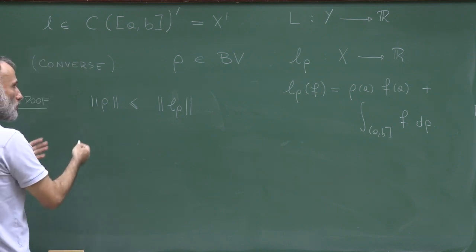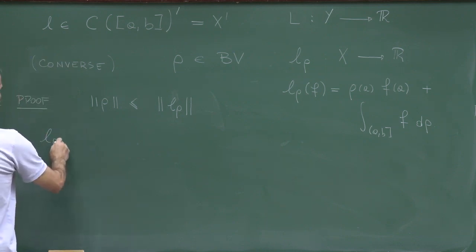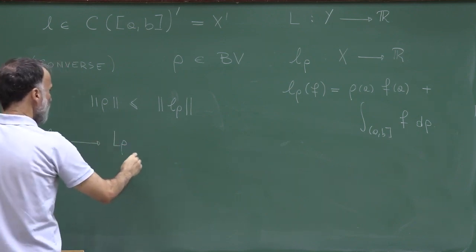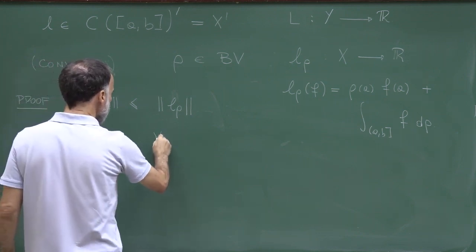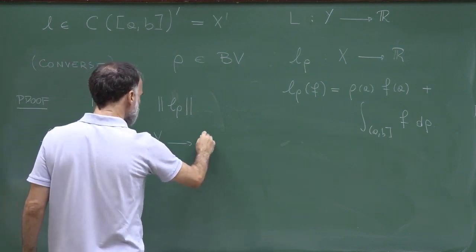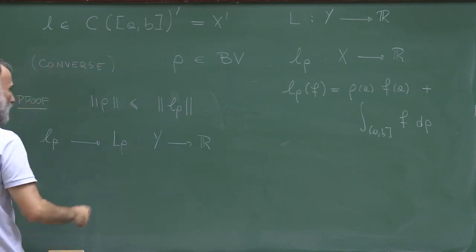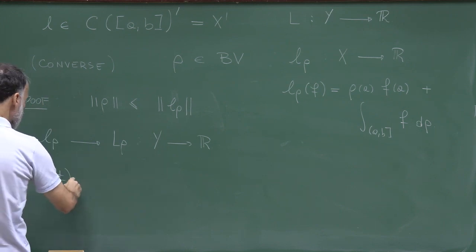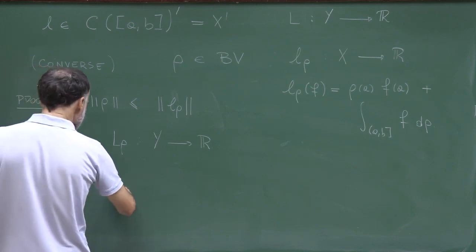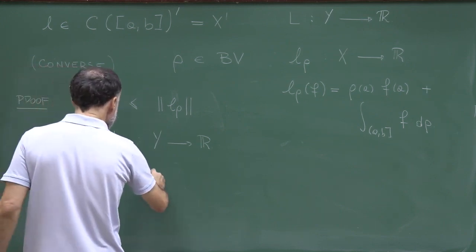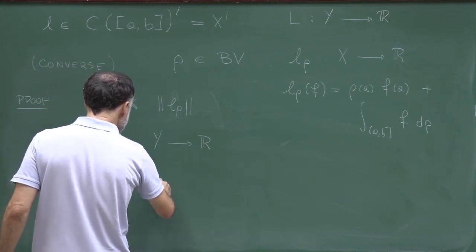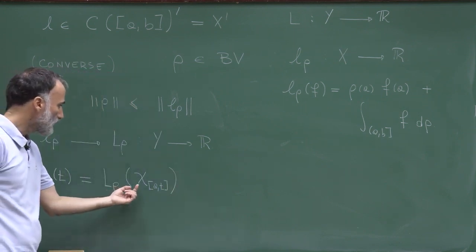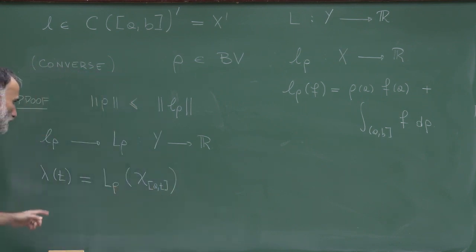So I'll repeat the first part of the proof. I start from small l rho. I will extend it to capital L rho, which is defined on the space of bounded functions. Once I define this L rho, I define a function lambda of t, which is L rho applied to the indicator function of the interval at.